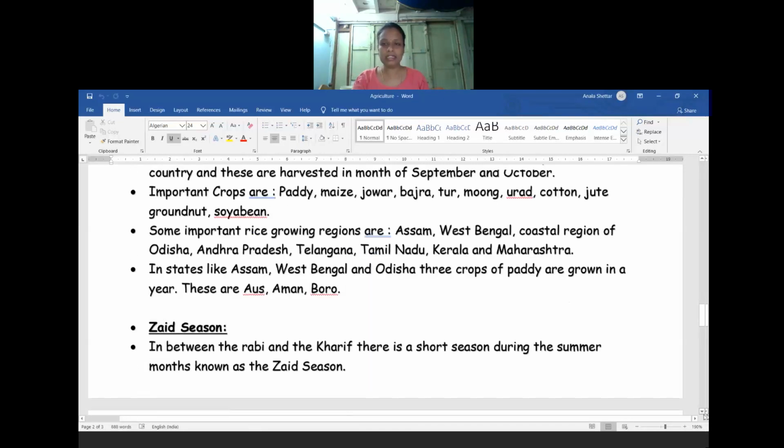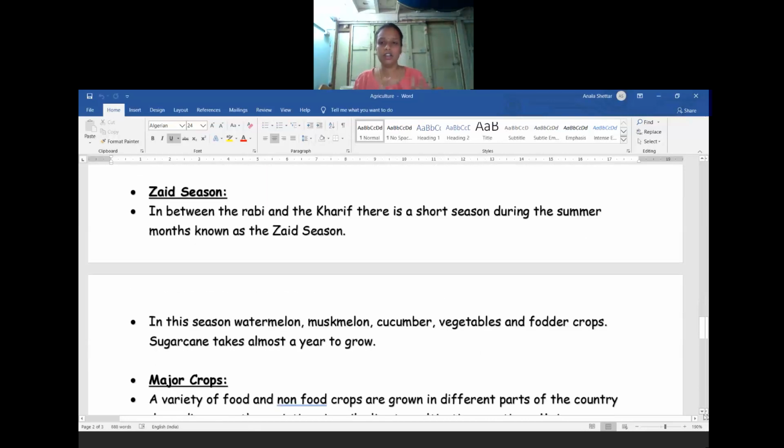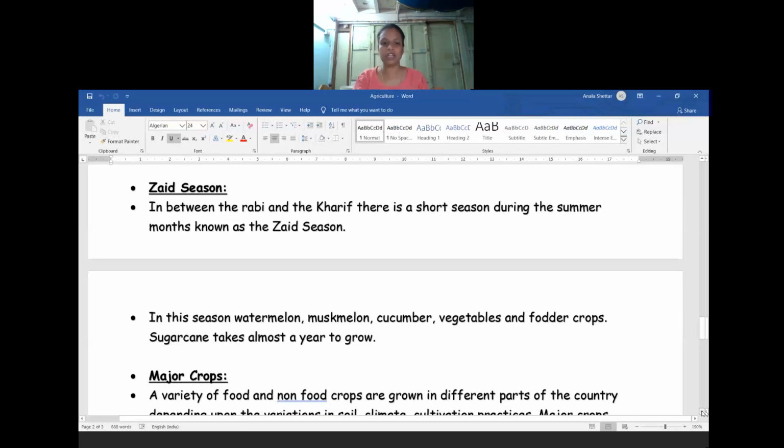The last crop pattern we are using in our country is zaid. It comes in between the rabi and the kharif crop. When these two crop patterns are not in use, during a short period in the summer months, these kinds of crops are grown. This kind of crop pattern we call zaid. So in between the rabi and the kharif, there is a short season during the summer months known as zaid. In this season, what type of crops do we grow?